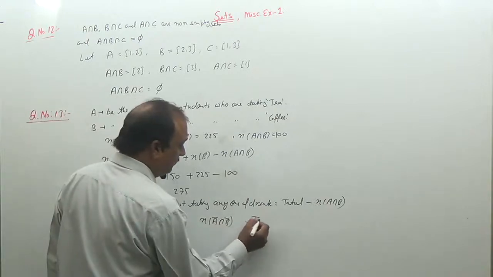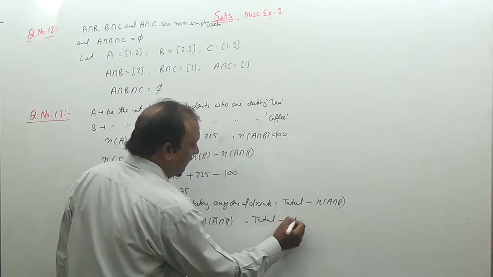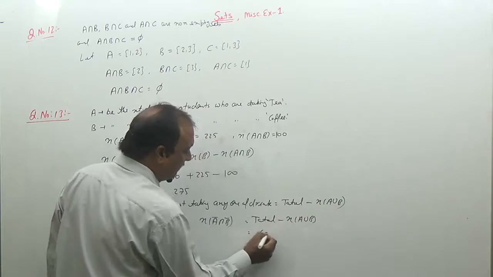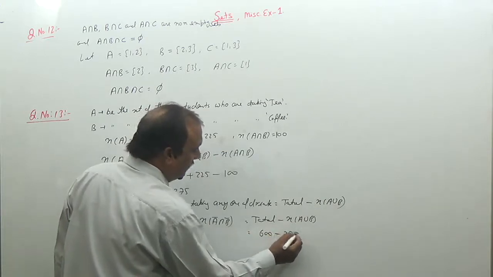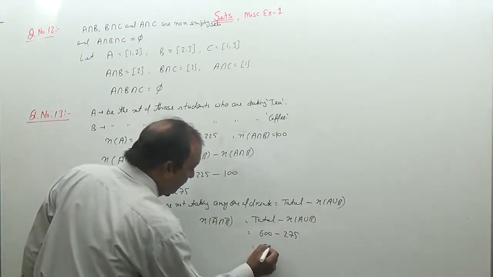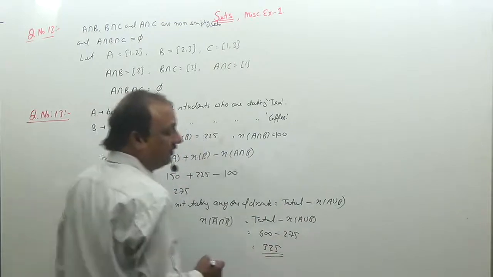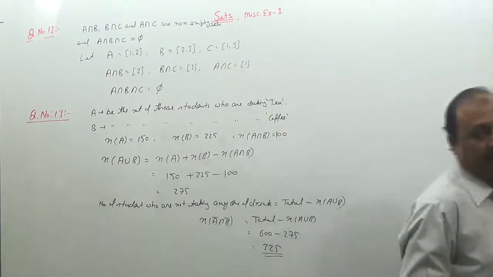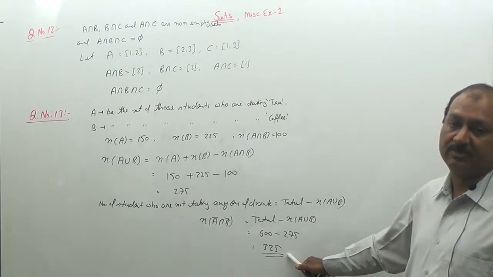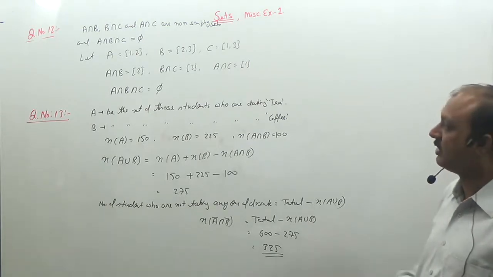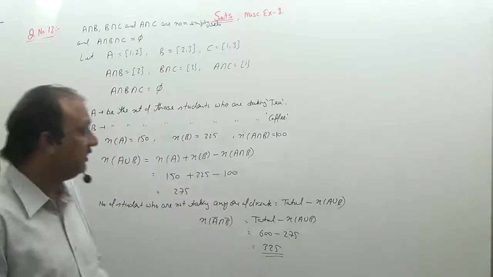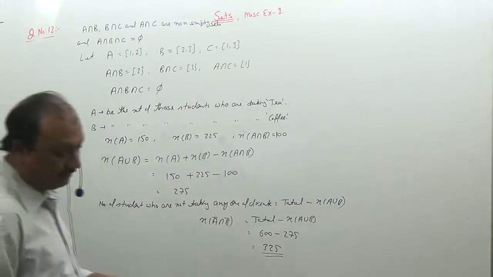These are total minus n(A union B). This one is union. So total are 600 minus 275 are those who are taking tea or coffee or both. So there are 325 students who are not taking tea and coffee. So the answer is 325 students. So 325 students are there out of the 600 students who are not taking tea and coffee. So this one is the answer of question 13.